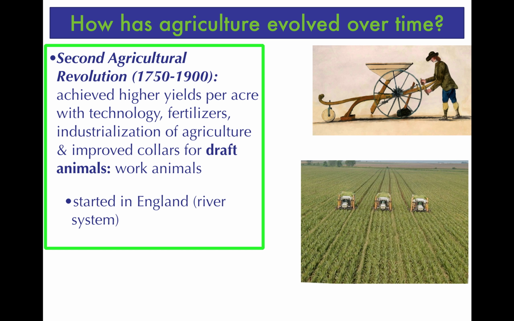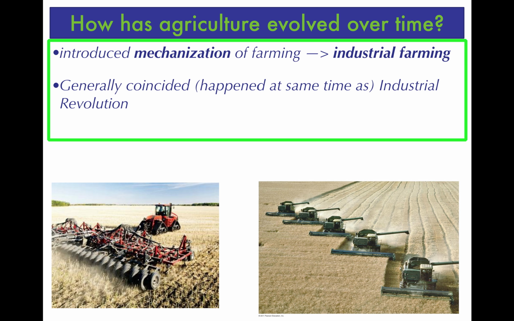In the second agricultural revolution, farmers achieved higher yields per acre. Yields is their output. With technology, fertilizers, the industrialization of agriculture, and something as simple as improving the collars that were used for the draft animals, the working animals. This all began in England, and this primarily began in England because of the river system there, as those of you who have studied the Industrial Revolution know, that provided both transportation and the ability to transport resources.